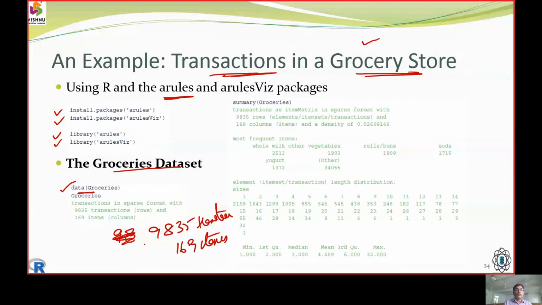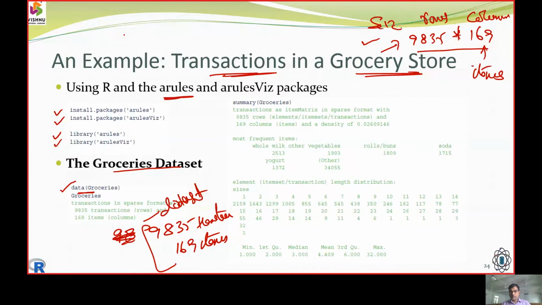So what is the complete city? We have 1,800 transactions. In each transaction we have 169 items. So what is this called here? The groceries data set is going to have rows and 169 columns. In these columns we are going to have the items. So this is the size of the groceries data set.